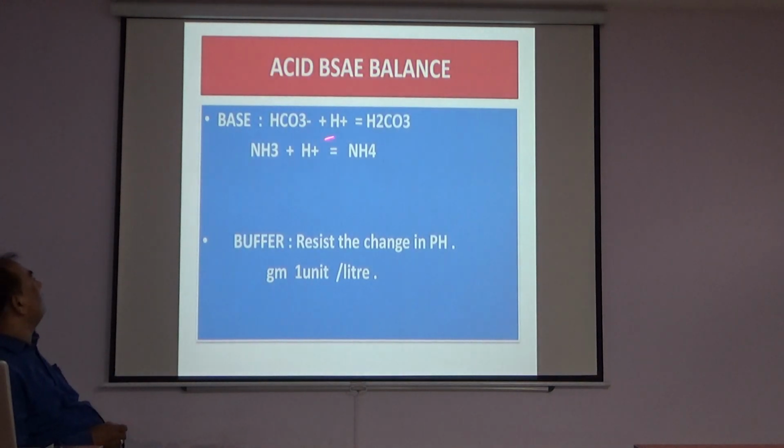Acid-base balance continued. Base: bicarbonate ion accepts hydrogen ion and forms bicarbonic acid. So base is a hydrogen acceptor. Ammonia accepts hydrogen ion and forms ammonium ion. Buffer resists the change in pH, that is, per 1 unit per liter.